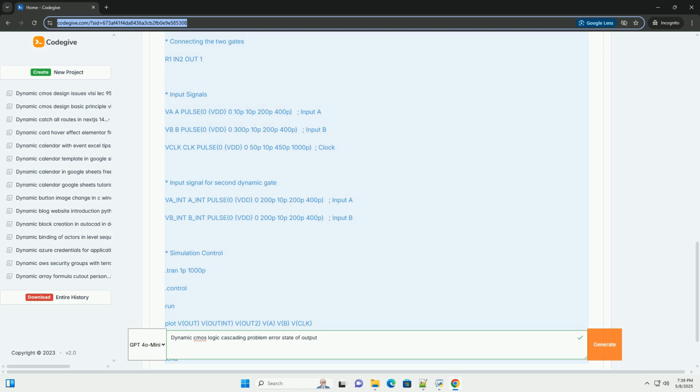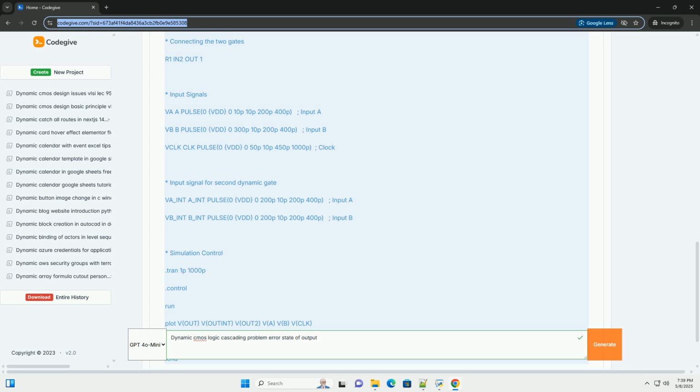Use a keeper transistor: add a keeper transistor to the output node to prevent charge leakage and maintain the output voltage. Thorough simulation: simulate your design under worst case conditions to identify potential problems. Consider process variations: account for process variations in your simulations to ensure that your design is robust.